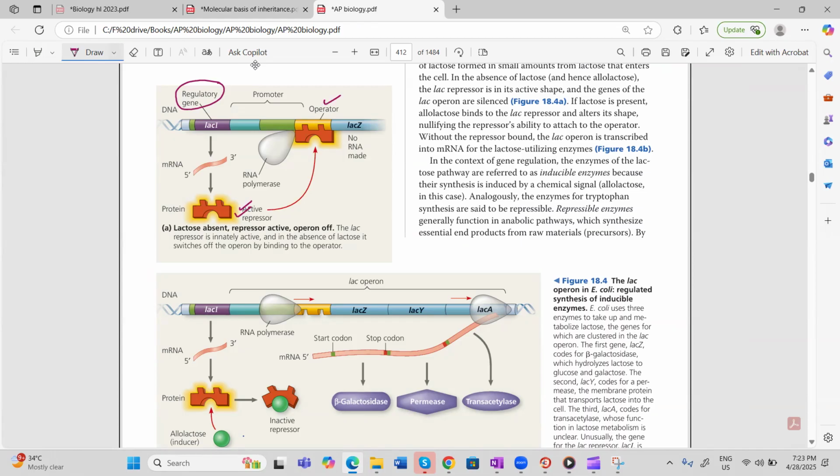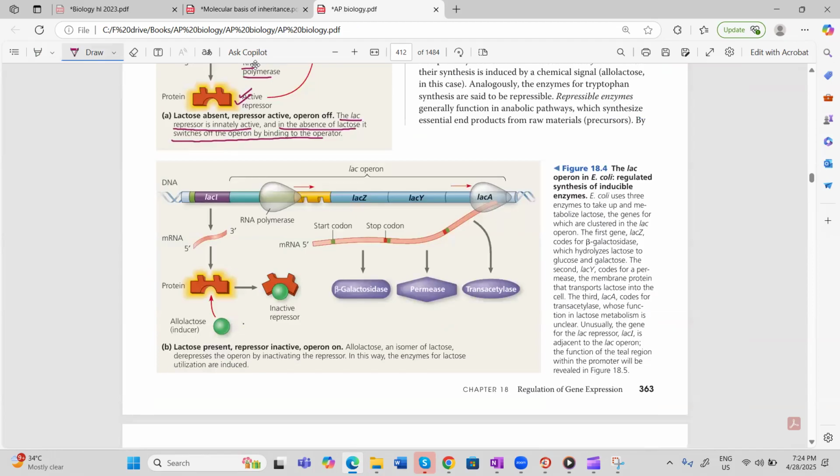Active repressor is binding to the operator and does not allow RNA polymerase to bind. So you can see here, the lac repressor is active, and in the absence of lactose, it switches off the operon by binding to the operator. So no RNA is made.